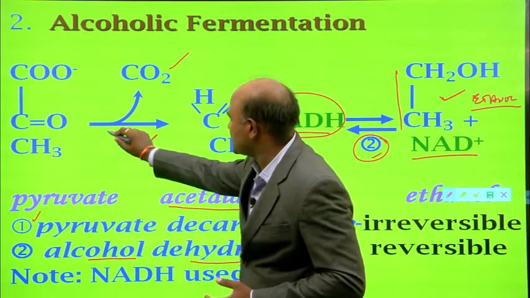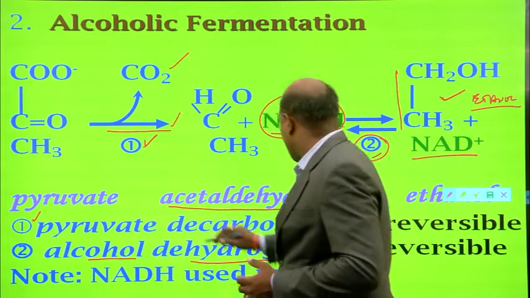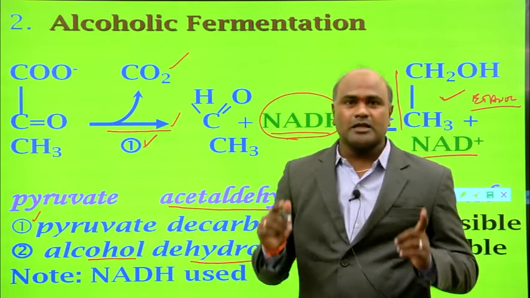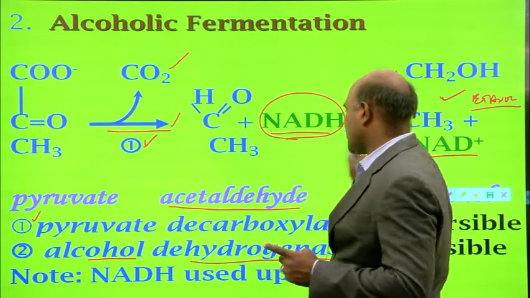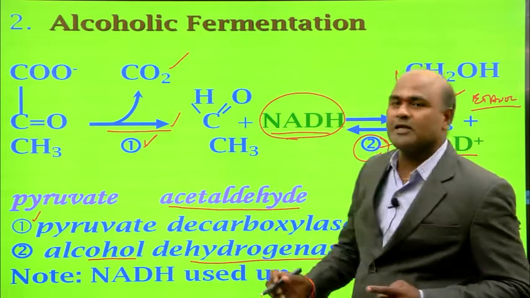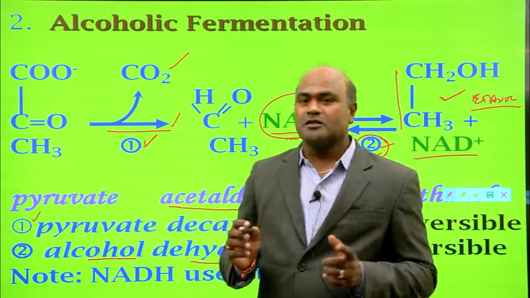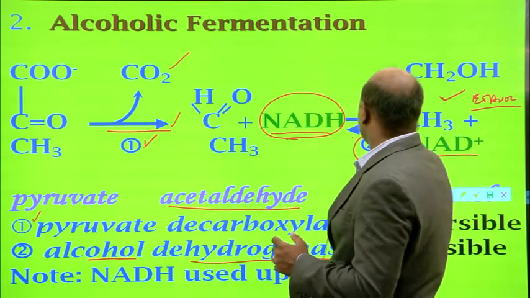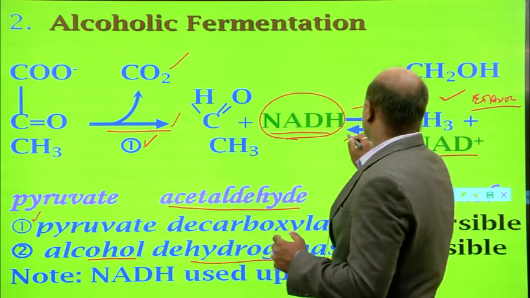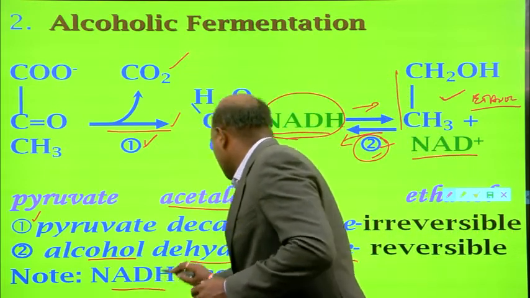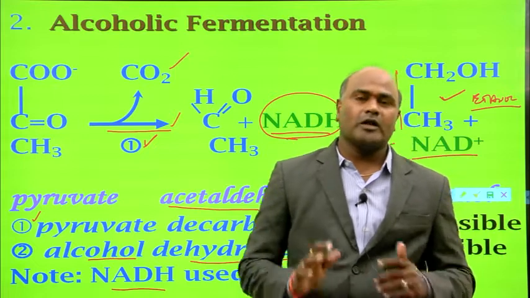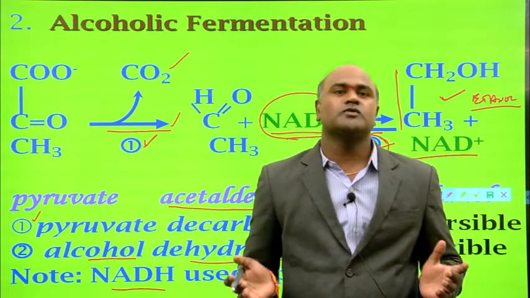Coming to pyruvate decarboxylase, you can see this is an irreversible reaction. Whereas the second one, alcohol dehydrogenase, is a reversible reaction. So all the NADH that is produced is used in this process.